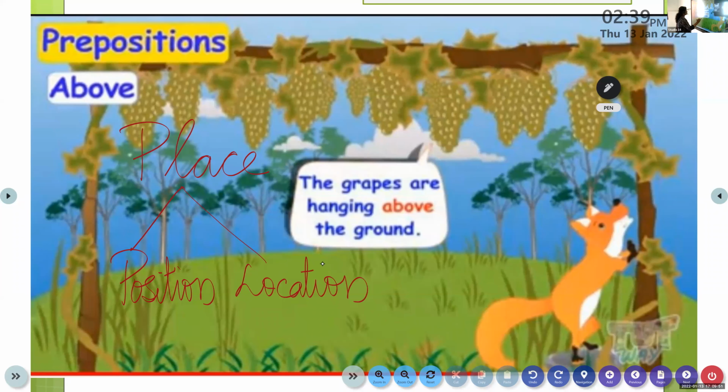Under the position, we have learned in, on, under, above, between, among, beside, near, and over. So these are the prepositions which tell us the position of a noun or a pronoun.